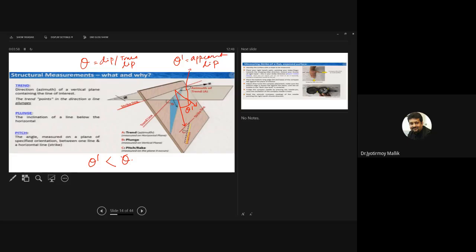It might often happen that on a map you have to calculate apparent dip. The only choice you will have is to calculate apparent dip, and then calculate true dip from there. For the time being, remember apparent dip is the dip measured along a line which is not perpendicular to the strike line.